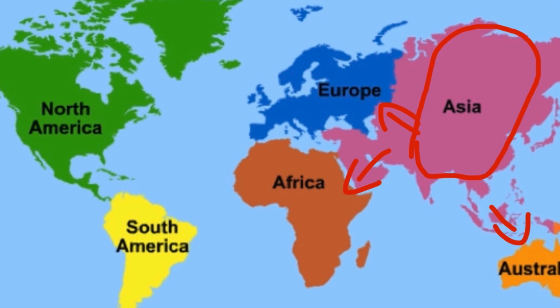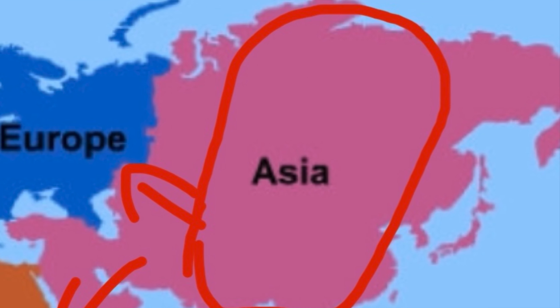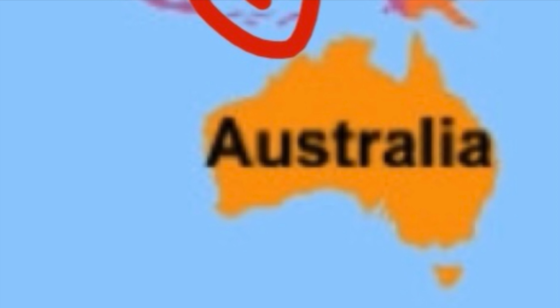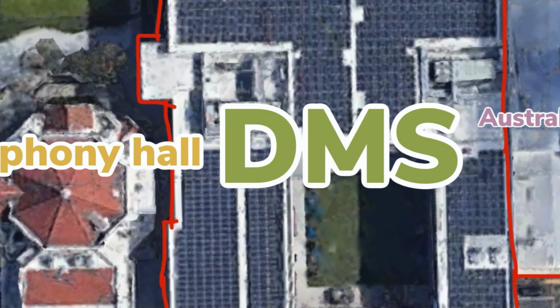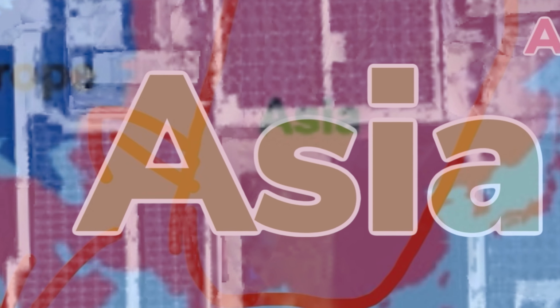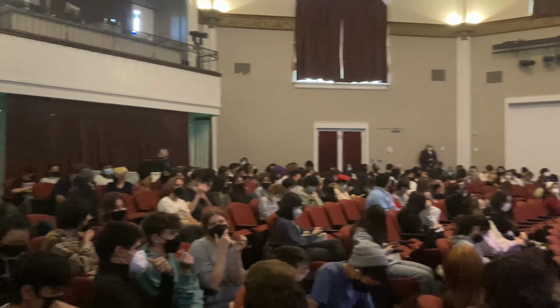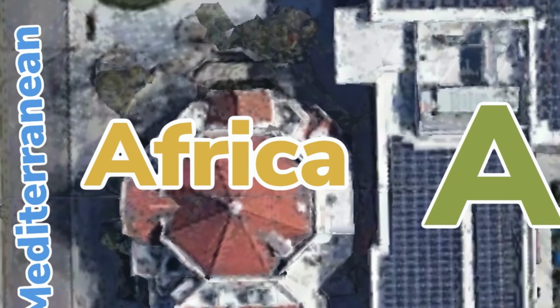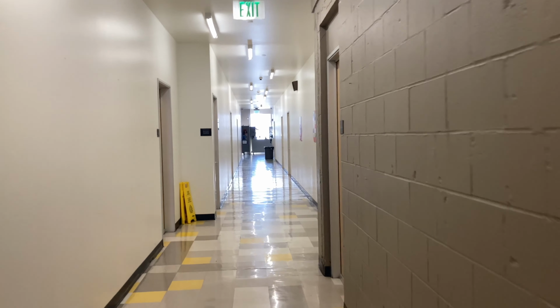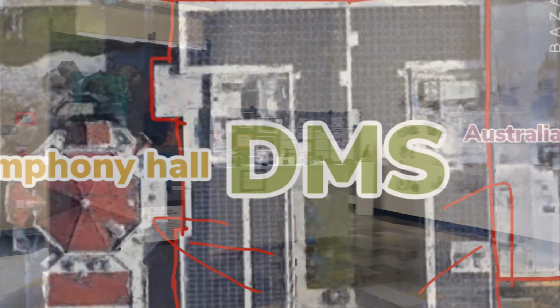So then I looked on my world map, and I realized that Asia is right in the middle of Africa and Australia, just like how the DMS is right in the middle of Symphony Hall and the Study Hall. On the right side of Asia is Africa, which would have to be Symphony Hall. So all of Symphony Hall is Africa. And on the left side of Asia is the smallest continent in the world, Australia. And the Study Hall is probably the smallest place at OCSA. The Study Hall matches perfectly with Australia.